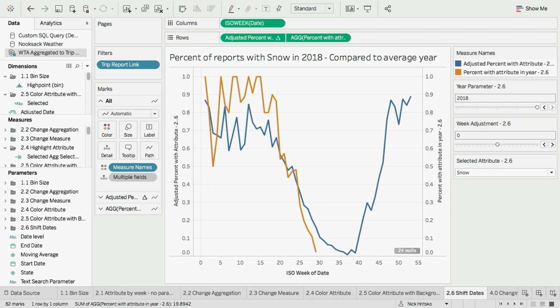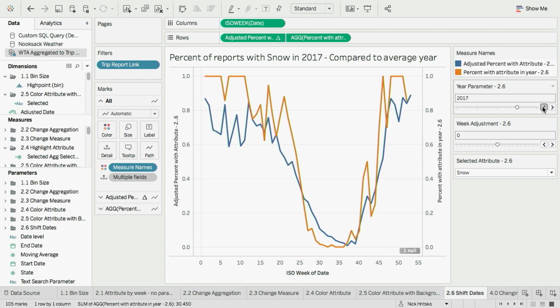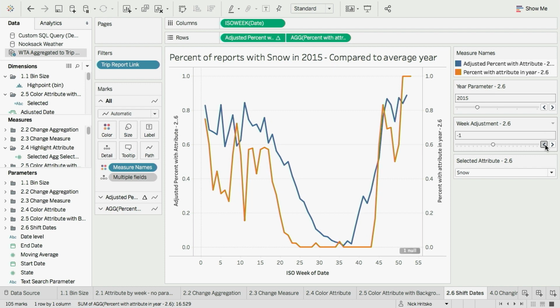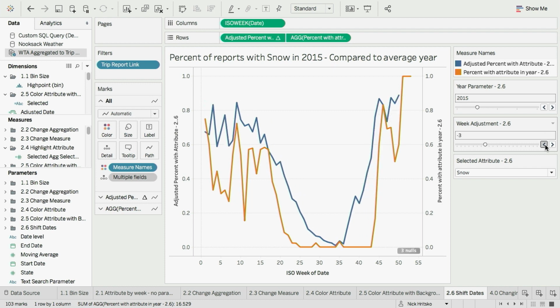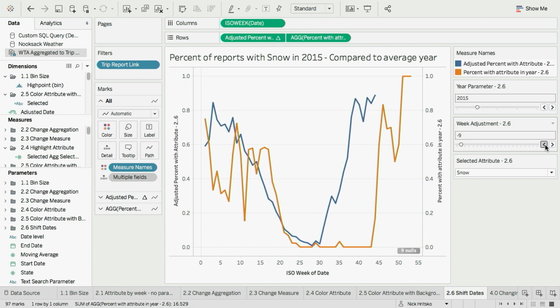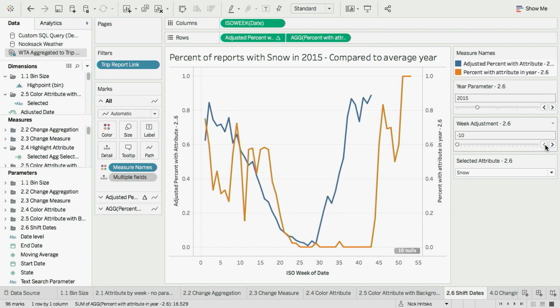And so as we were stepping through the data, we noticed here that in 2015, the snow dried up pretty quickly. It all melted pretty early in the season. And we wanted to know how many weeks early was that. So what we did was we built this other parameter to adjust the weeks. And as I click on this parameter, I can actually shift one of those lines relative to the other. And so here I can see that just about 10 weeks difference. 2015 was 10 weeks earlier than the other years on record.